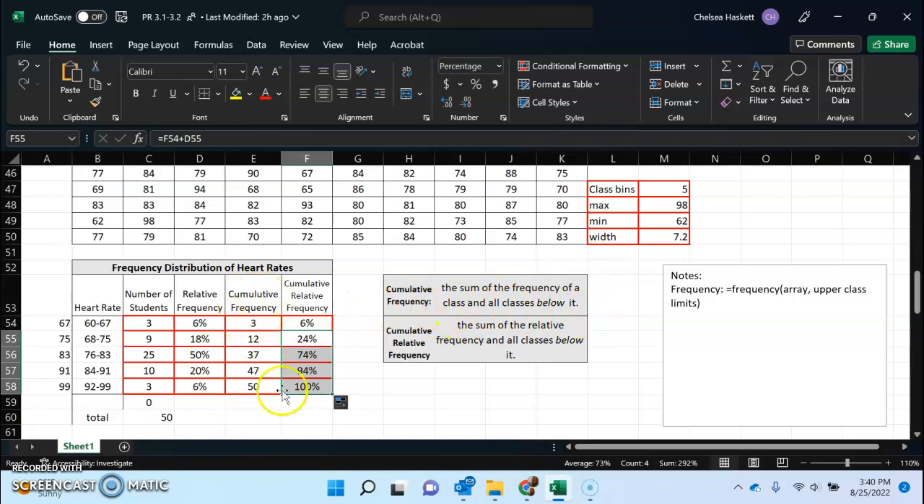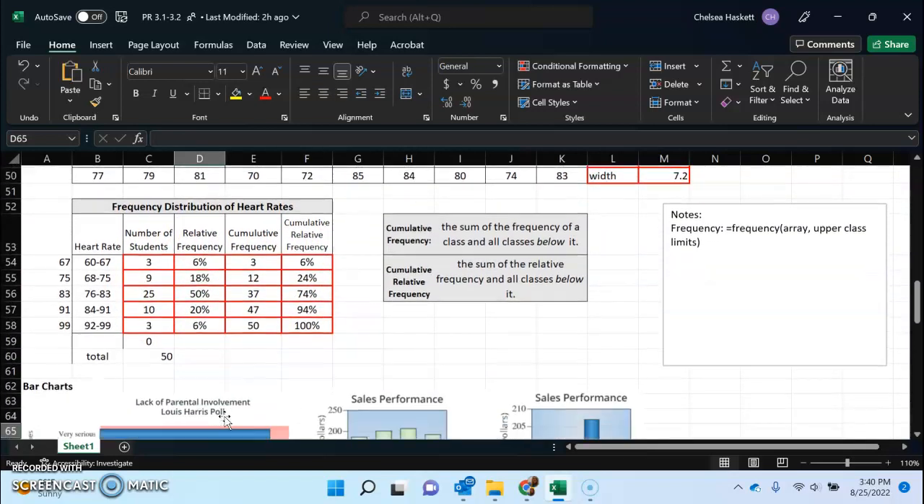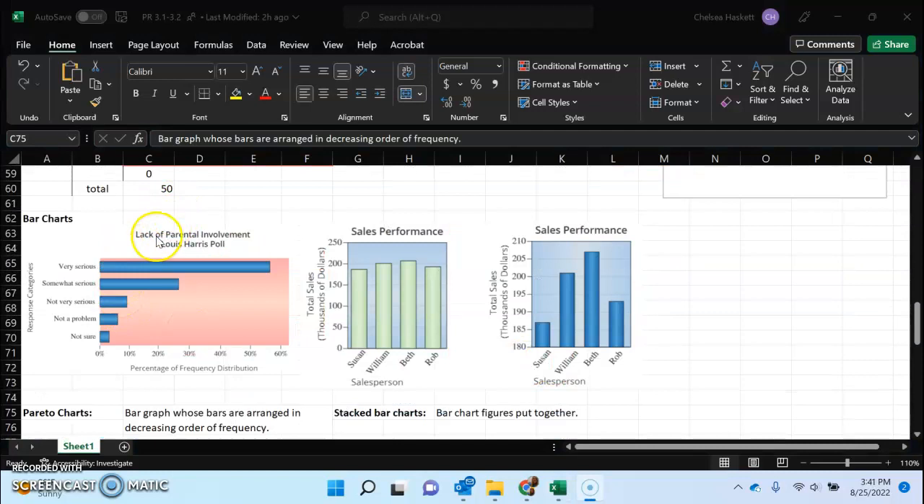So cumulative frequency, think of just the frequency. This is cumulative relative frequency. We're talking about the relative frequency, or the percentage. All right, so now let's talk about bar charts. This one is laid out a little bit differently, but it's still a bar chart. So lack of parental involvement, Lewis Harris poll.